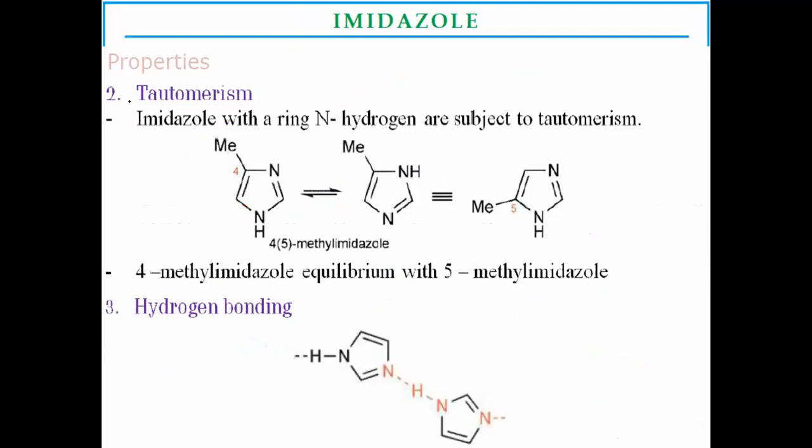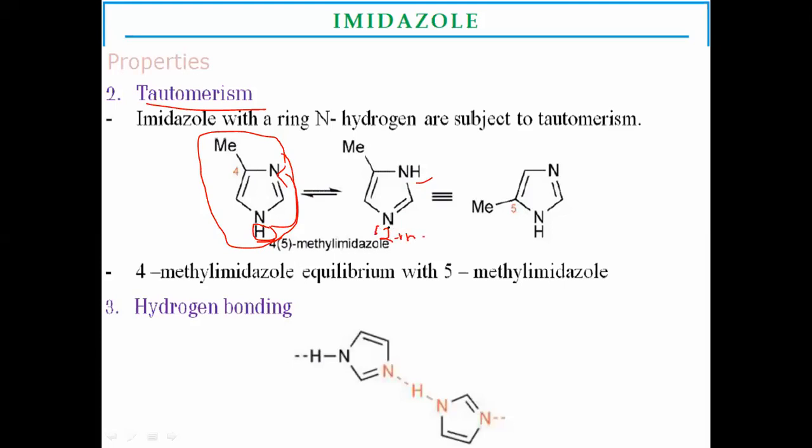Another point is that they are available in tautomeric forms by shifting of the hydrogen from the 1 to the 3rd position. If you see the tautomeric effect, take 4-methyl imidazole: it undergoes tautomerism due to the resonance delocalization of pi electrons. The hydrogen shifts from one position to the 3rd position to make 5-methyl imidazole available.